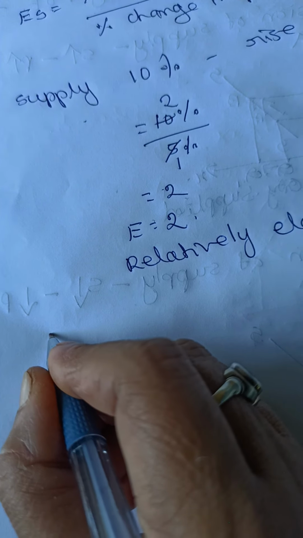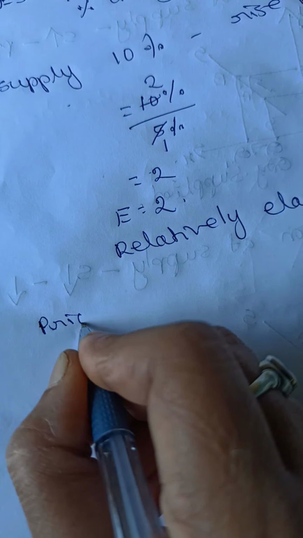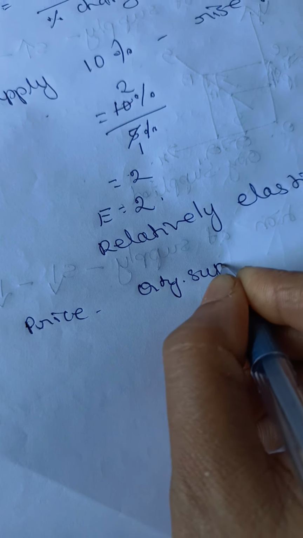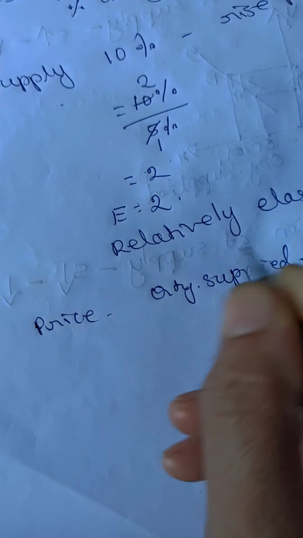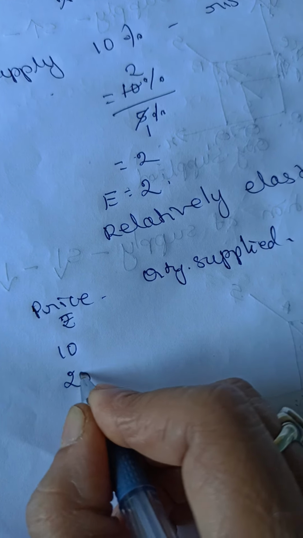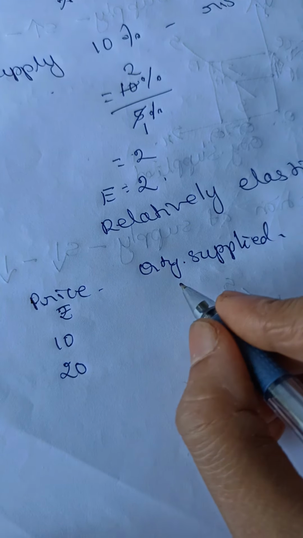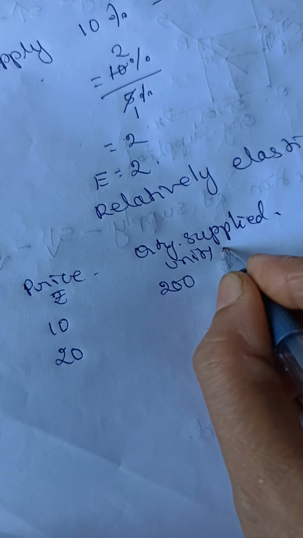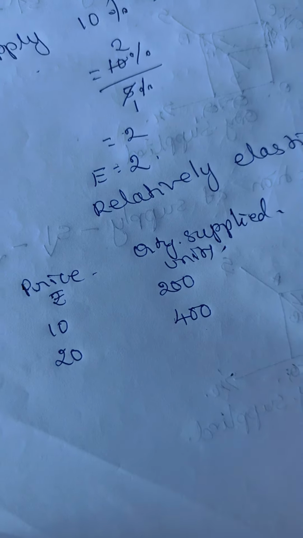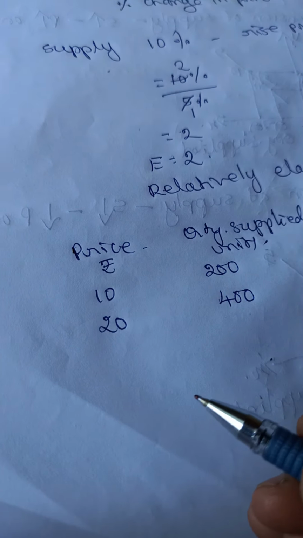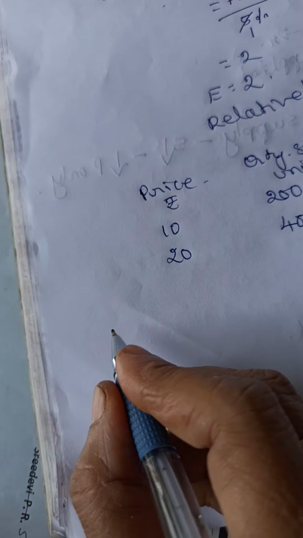For example, here is the problem. Find out the elasticity of supply for the following: price and quantity supplied are given to you. The price of the product is rupees 10, then 20. Quantity supplied, suppose, is 200 units, and then 400. Find out the elasticity of supply. Here the percentage is not given, so you have to find out the percentage.